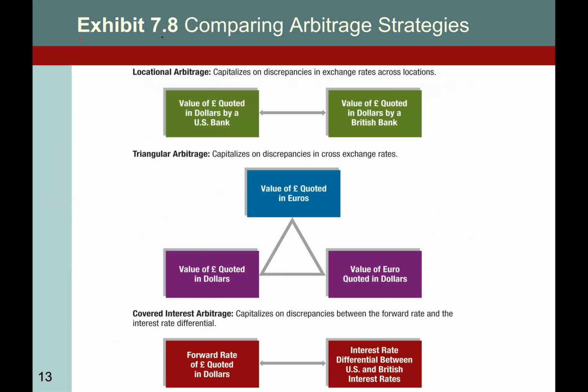So here we go, we have exhibit 7.8 from your book, which shows that locational arbitrage is basically exploiting the locations.